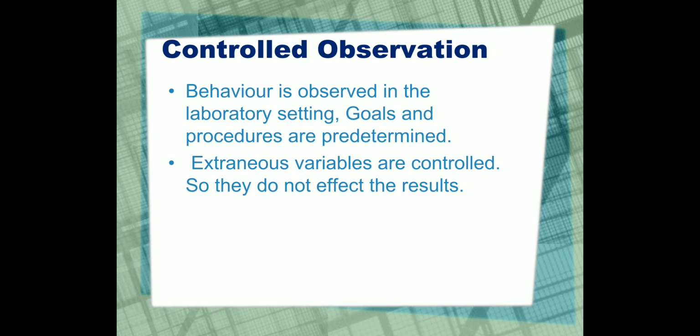For example, if we want to observe the 2-year-old, if we observe them in the ground, they will have wide scope of things to do. And if we observe them in the laboratory, where they have fewer number of things to distract them, we can observe their limited behavior for a limited period of time, and there will be no extraneous factors that can interfere in the study in the laboratory, right?